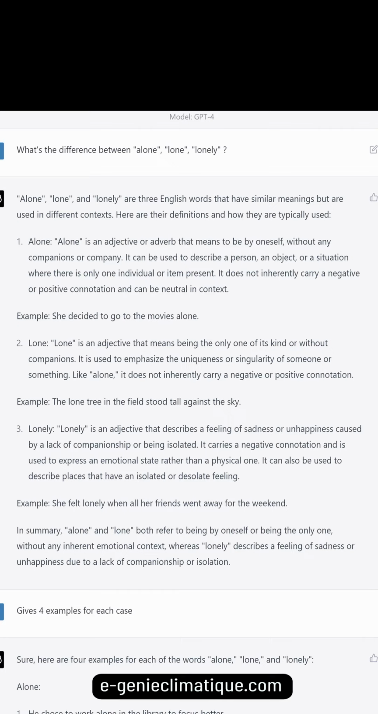What's the difference between alone, lone, lonely? Alone, lone, and lonely are three English words that have similar meanings but are used in different contexts. Here are their definitions and how they are typically used.